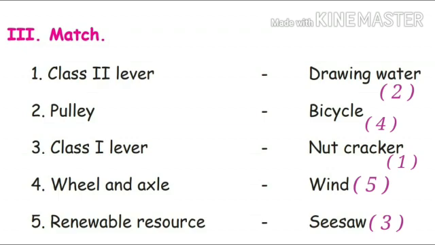So, it is a renewable resource. Again I am saying the answers. Class 2 lever, nutcracker; pulley, drawing water; class 1 lever, seesaw; wheel and axle, bicycle; renewable resources, wind.